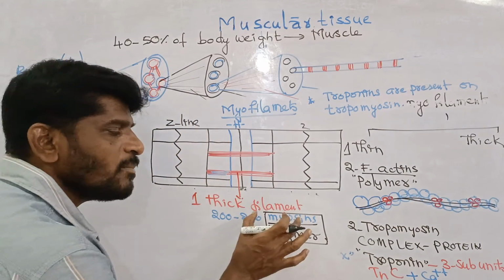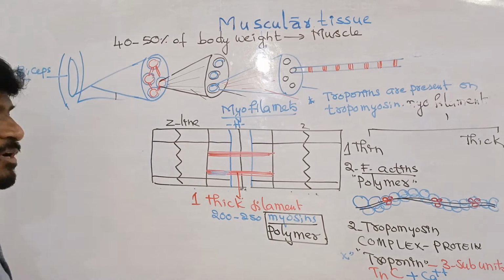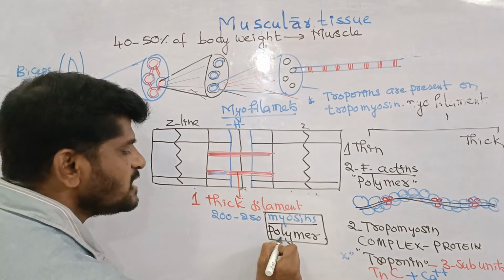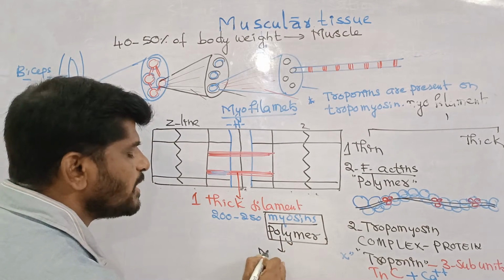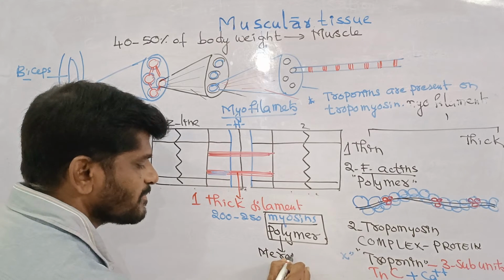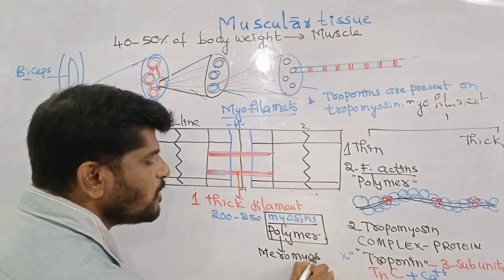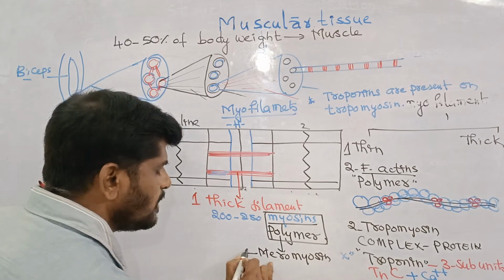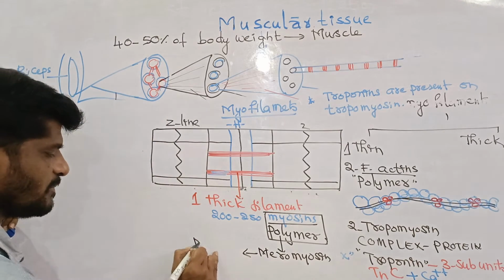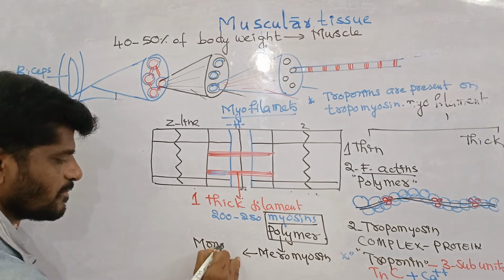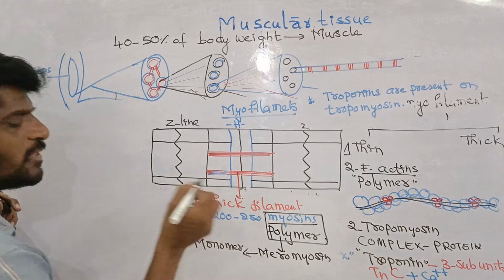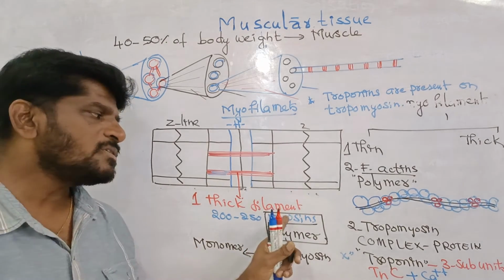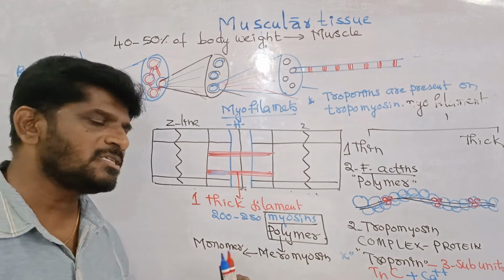In the thick filament, myosin is the polymer, but what is the monomer? Each myosin contains meromyosins. Meromyosin is the monomer of the myosin. I repeat, myosin is a polymer, meromyosin is a monomer.